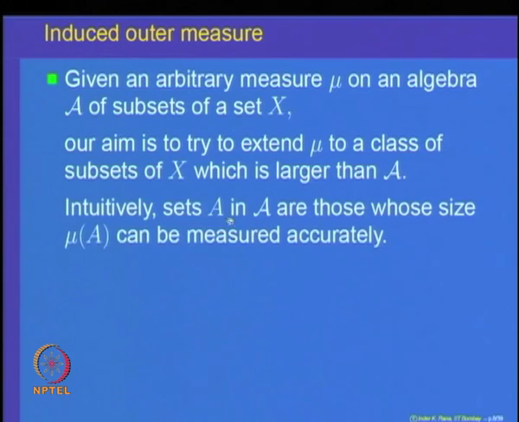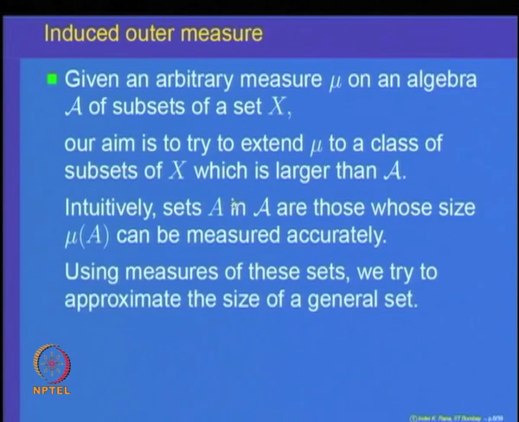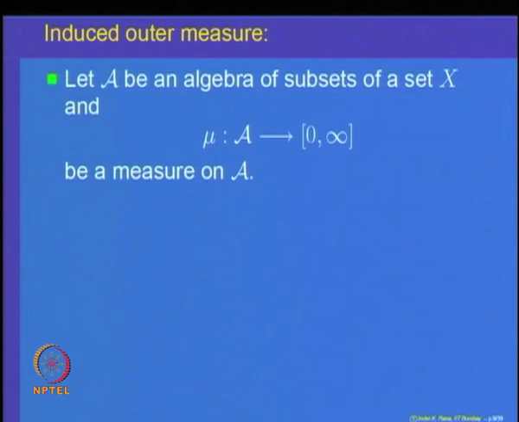Given a measure mu on an algebra A, a collection of subsets of a set X, mu of A is the size of the set A which you can measure. Given an arbitrary set E, one may not be able to measure its size exactly using mu, but we can at least try to approximate. So, let us define what is called the outer measure induced by a measure.